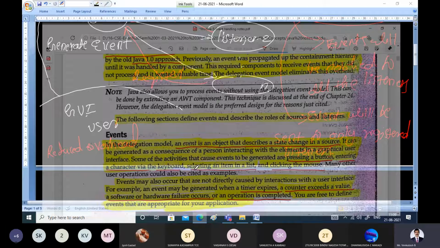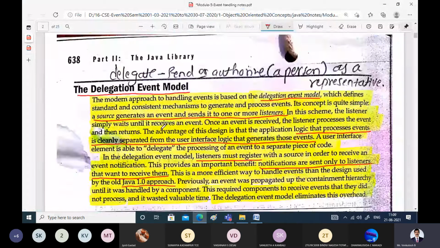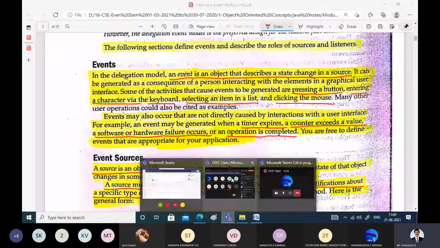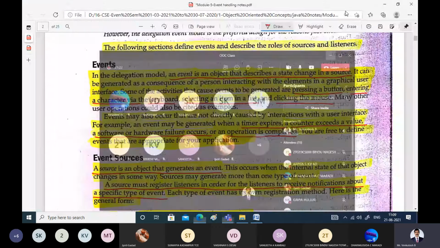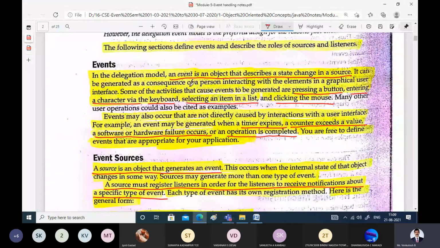Now let us see what basically an event is. An event is an object that describes some change in the source of an event. So what is the definition of an event? An event is an object that describes a state change in a source. So basically, an event tells us that the source has changed its state from one state to another.